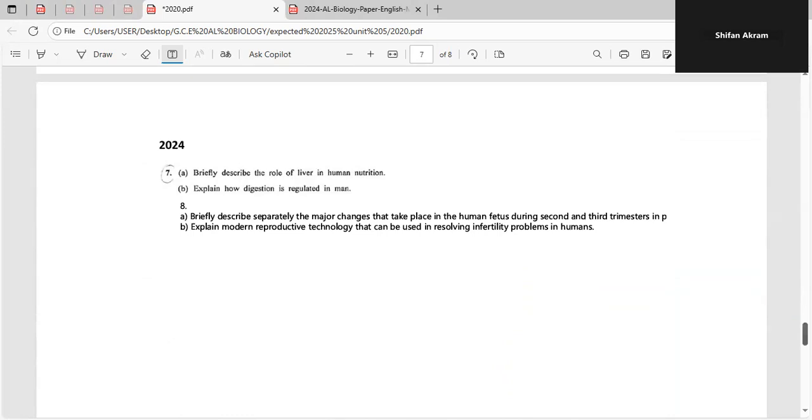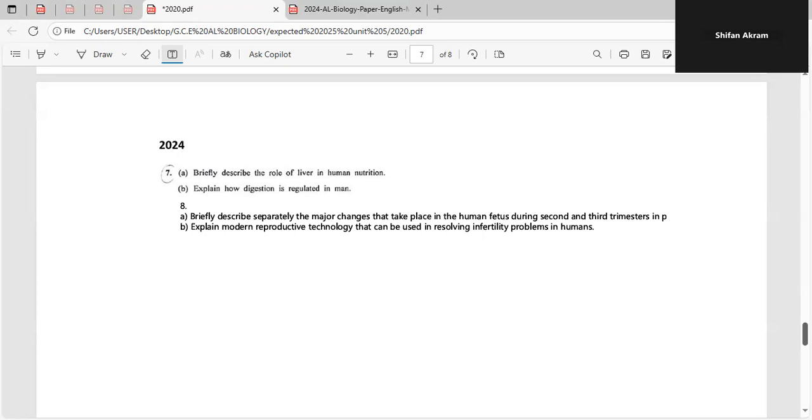Again, in the 2024 paper, they have asked to describe the role of the liver in human nutrition and again how digestion is regulated in men. And they also have included a question about the reproductive system, changes that take place in the human fetus during the second and third trimesters. And again, the next question about modern reproductive technology that can be used in resolving infertility problems in humans.